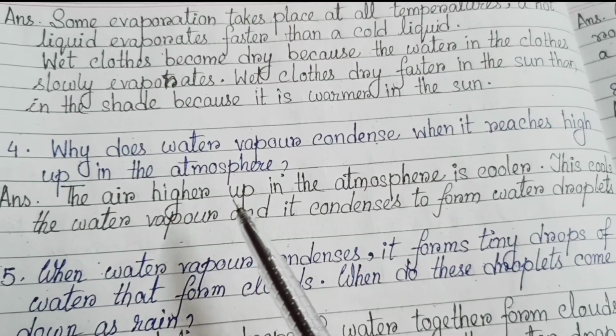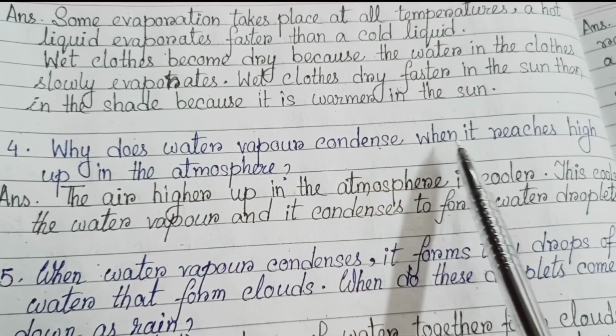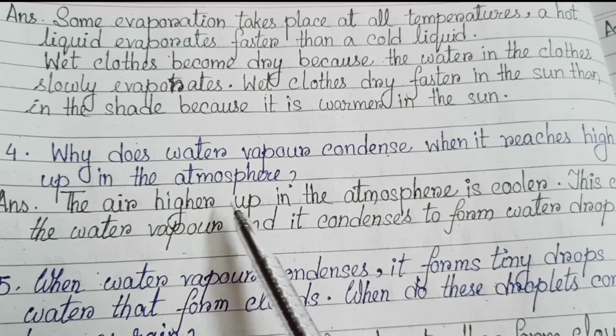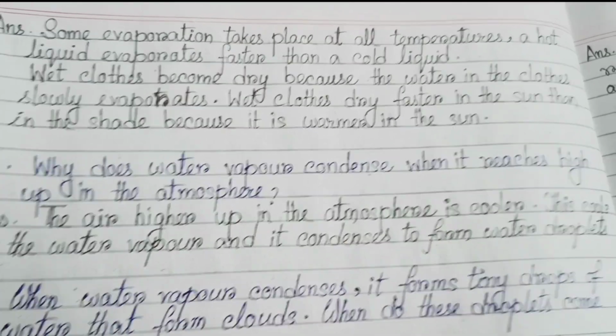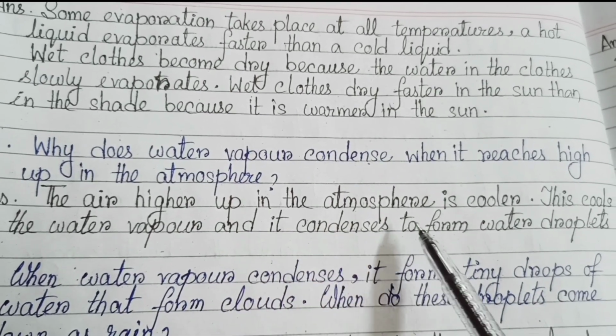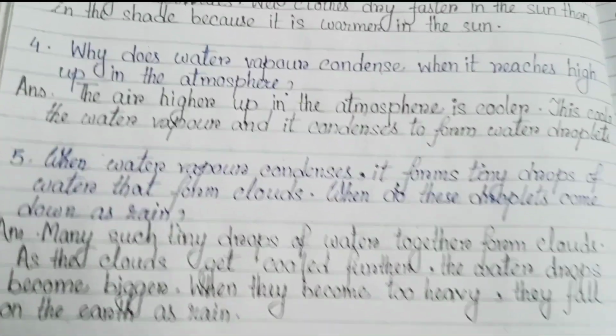Number 4, why does water vapor condense? When it reaches high up in the atmosphere, the air higher up in the atmosphere is cooler. This cools the water vapor and it condenses to form water droplets.